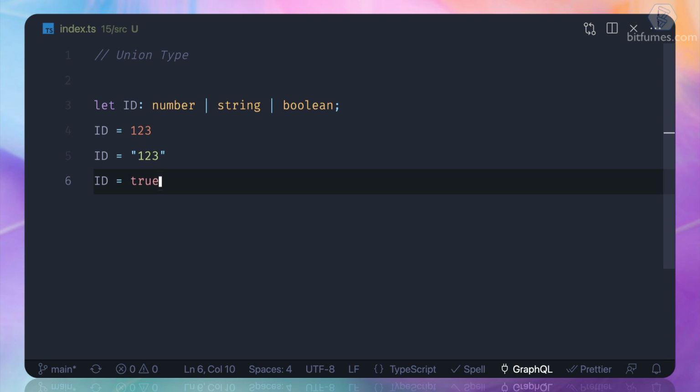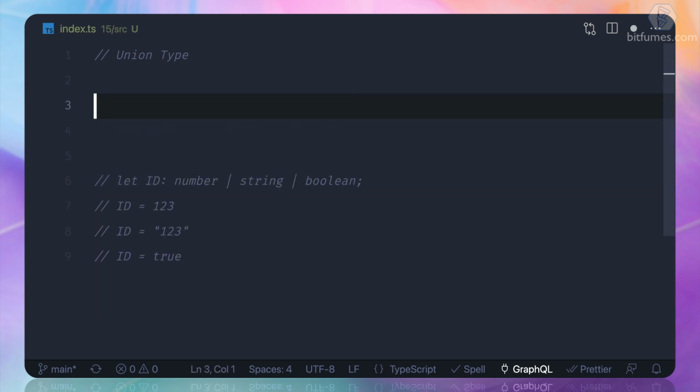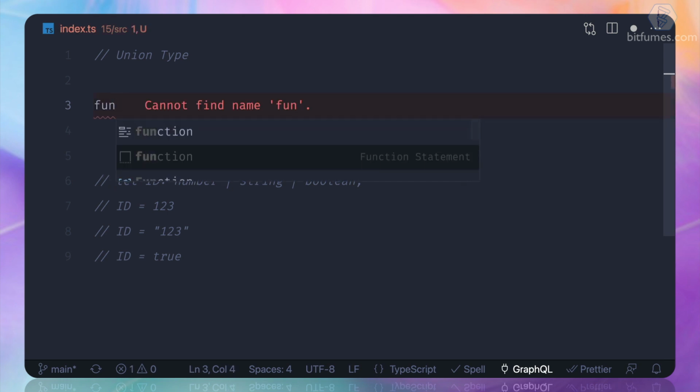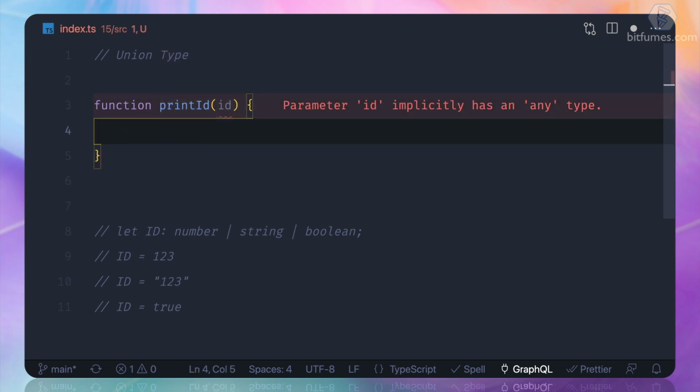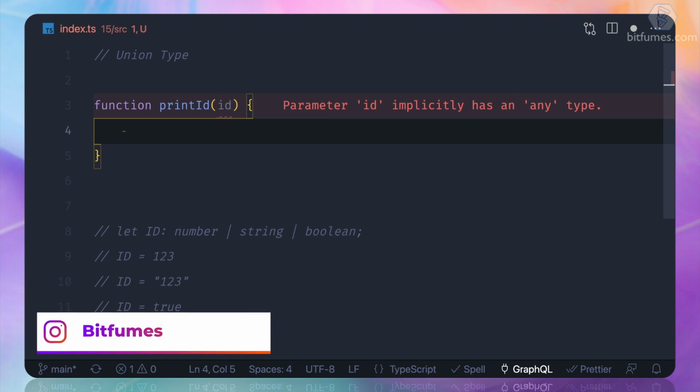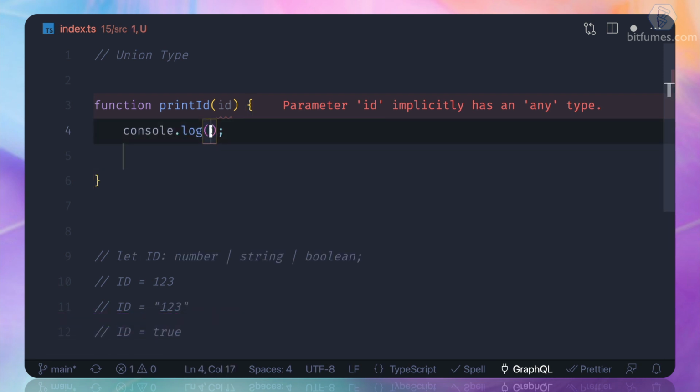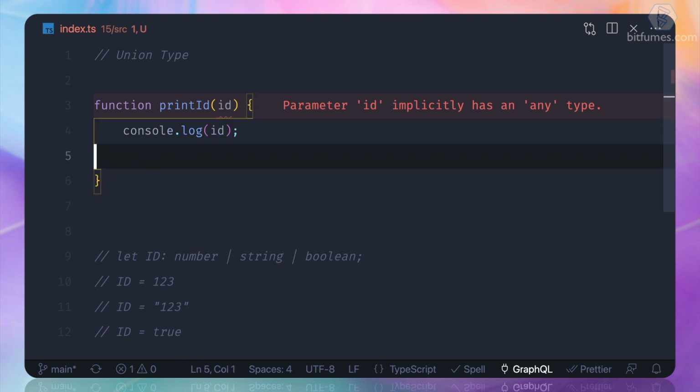Now, what is the real use case of this thing? So let's understand the real use case. First, I'm going to create a function called printId, and then I will get the id, and I'm not defining any type. Then I want to console log id and see the result.